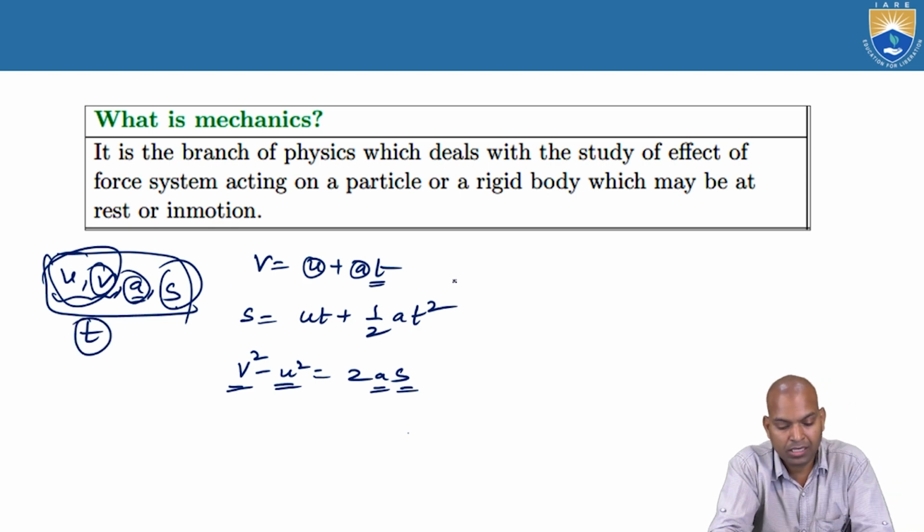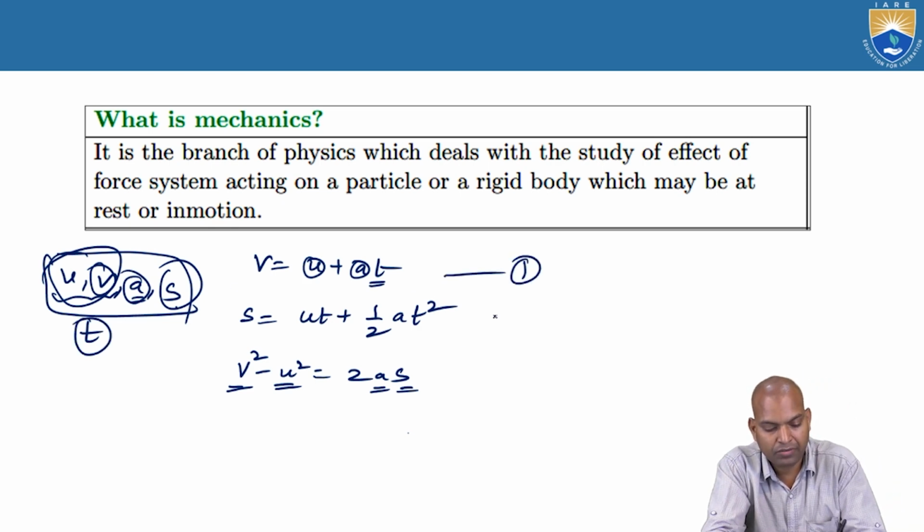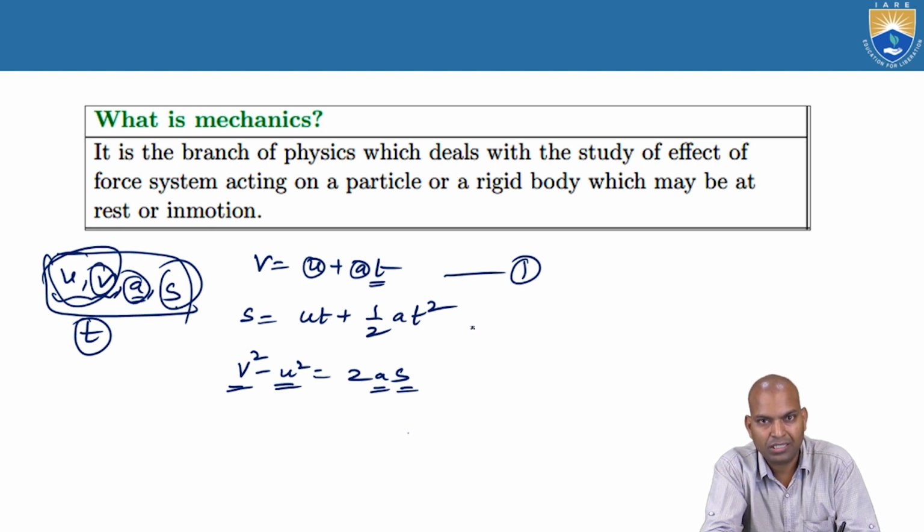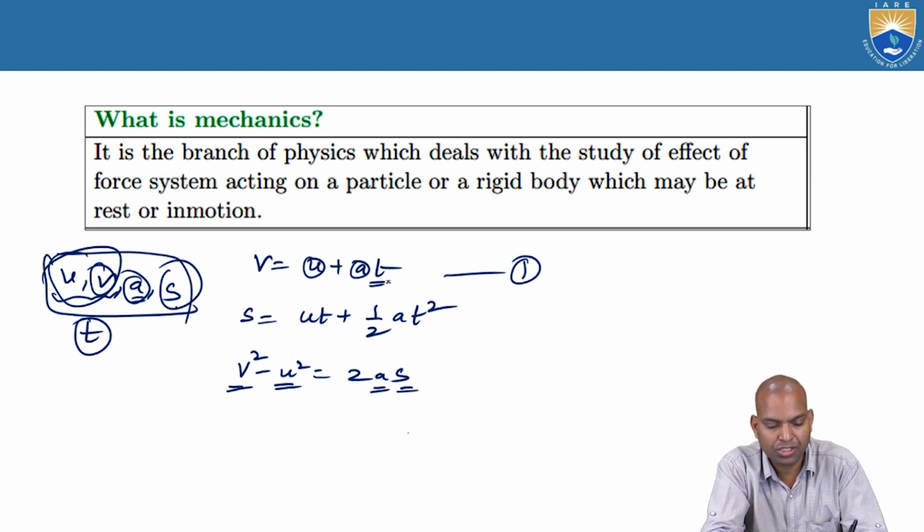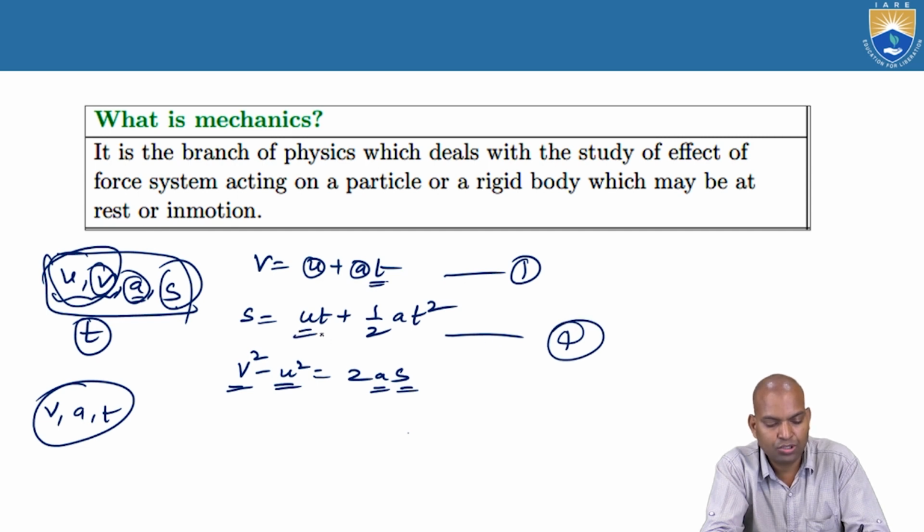The first equation, V equal to U plus AT, only gives the relation between three: velocity, acceleration and time. The second equation represents four parameters.